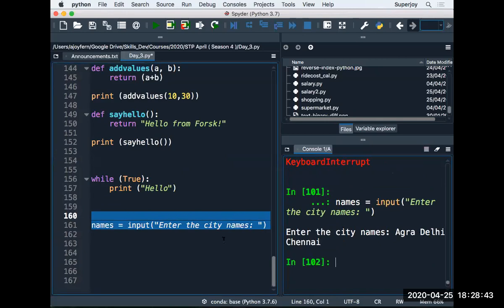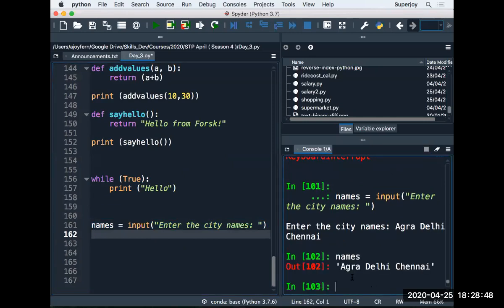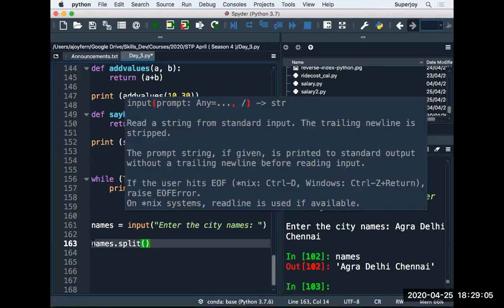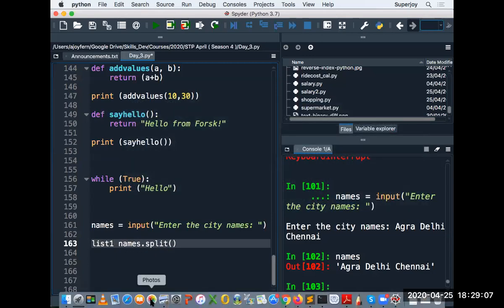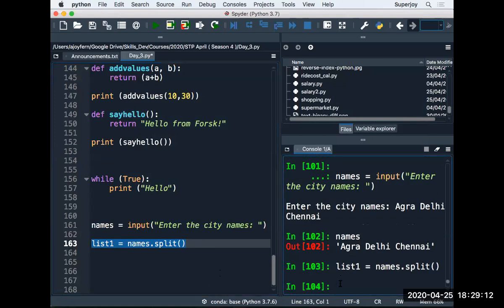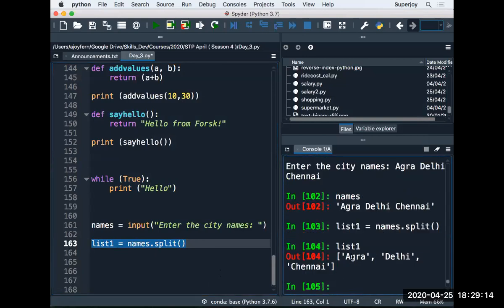So I entered 3 city names here, and now you can see the names. The input method will always give you a string. Next, you can split this. So names dot split, split using what? Space. And you can have list1 equal to this. Now you will see list1 has got the city names Agra, Delhi, and Chennai.